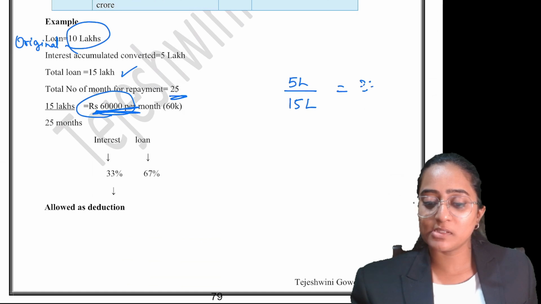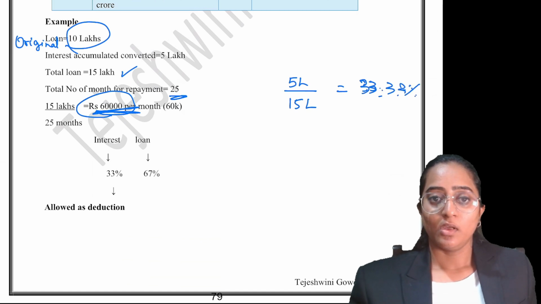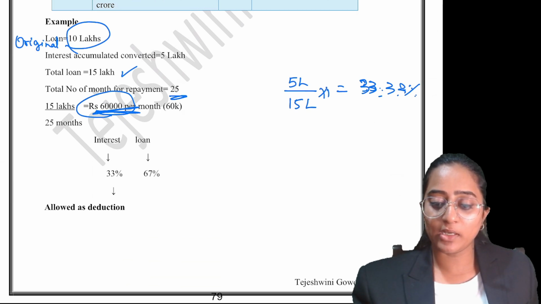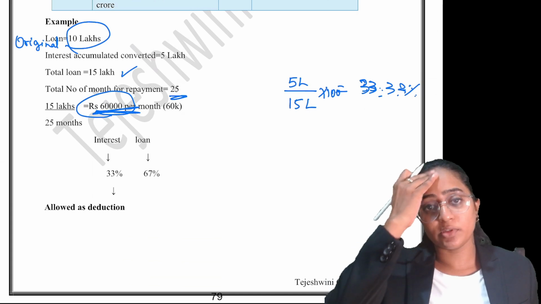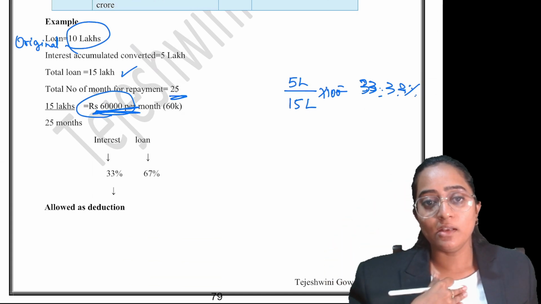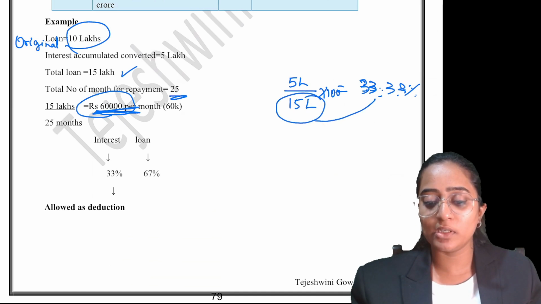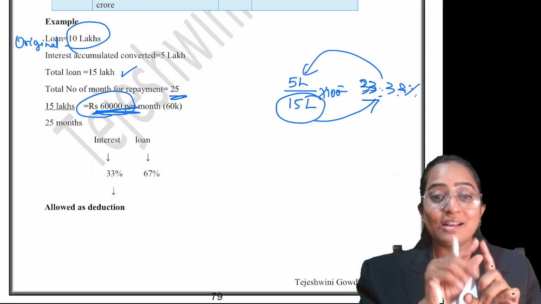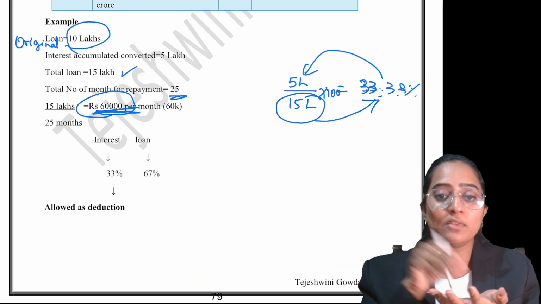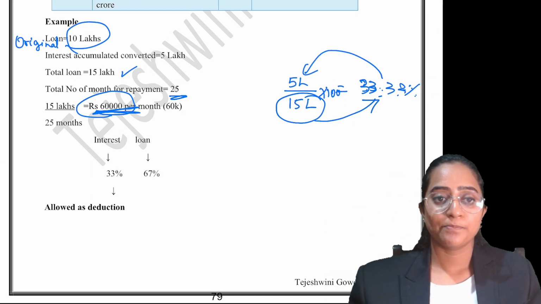If you divide 5 lakh by 15 lakh and multiply by percentage, you will get 33.33%. What does it state? Out of the total loan of 15 lakh, 33.33% represents the accumulated interest portion involved in that 15 lakh. Correct?